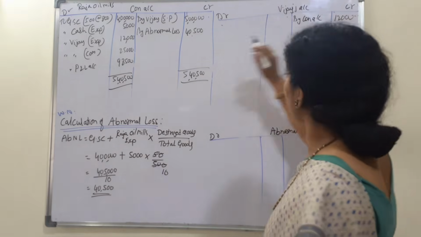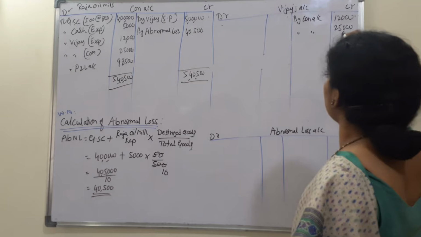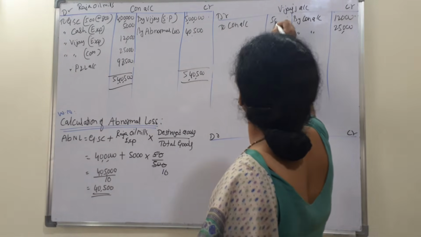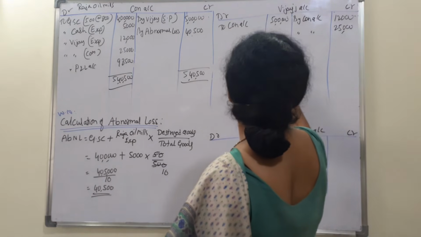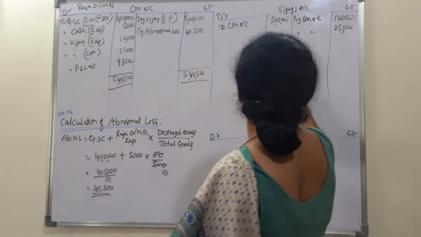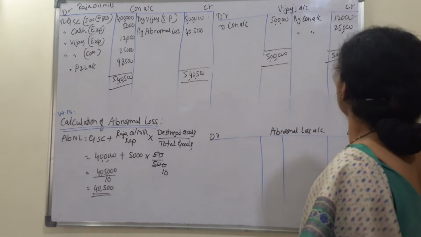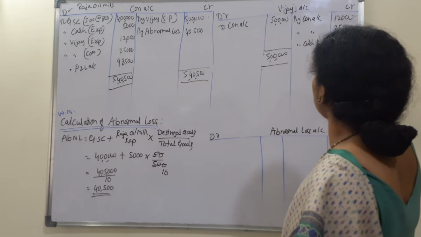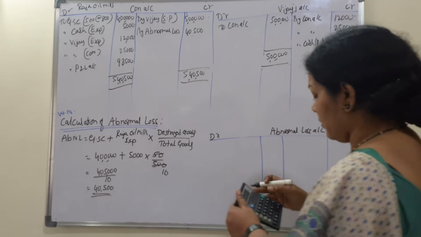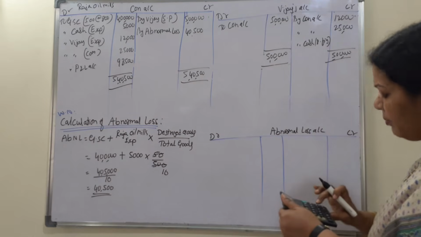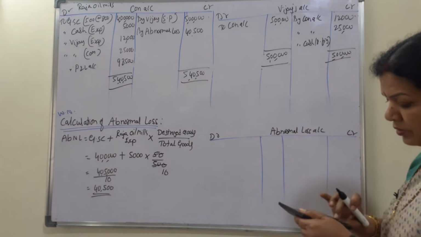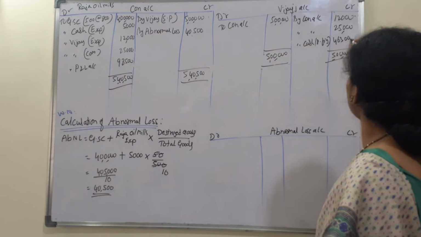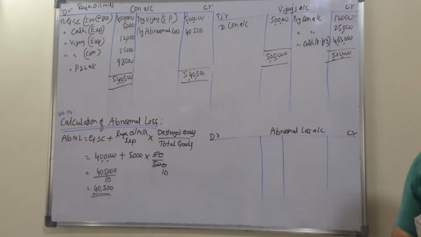Again by consignment account, commission 25,000. And here on the debit side, to consignment account 5 lakh. The 5 lakh will be paid by cash. So this is the balancing figure: 5 lakh minus 37,000 comes to 4,63,000. Vijay's account is over.